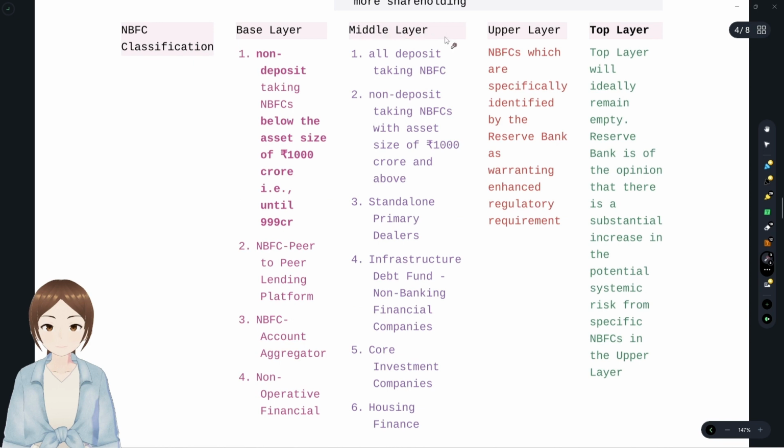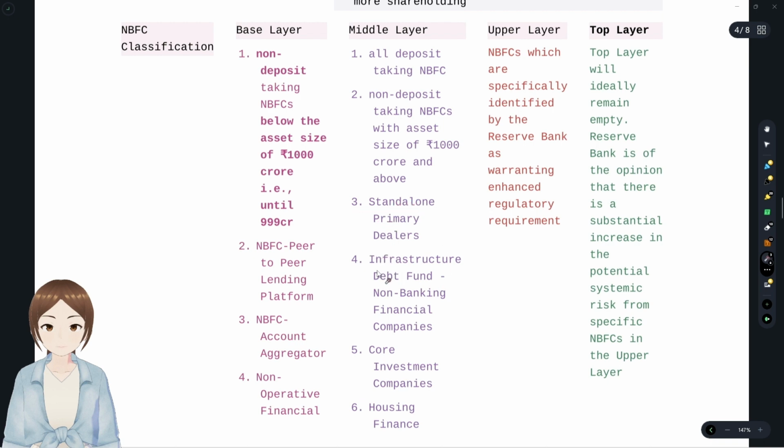And the middle layer is something which is more investment oriented, or capital intensive. All deposit taking NBFCs, more risk, when public funds are involved, more risk. That's why more regulations were there for banks, right? All deposit taking NBFCs and non-deposit taking NBFCs having asset size 1000 CR and above. If it touches 1000, it comes to the middle layer. It's a 4-figure number. Until 3 digits, it's base layer only. If it's 4 figures, middle layer.